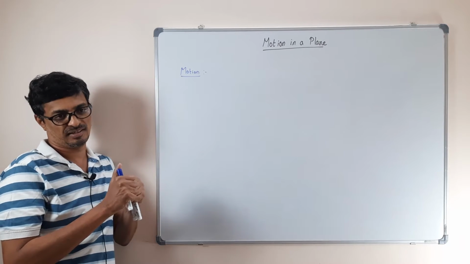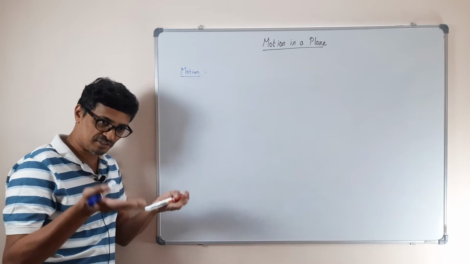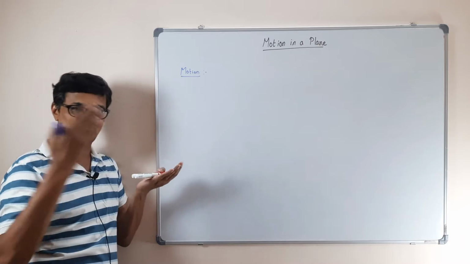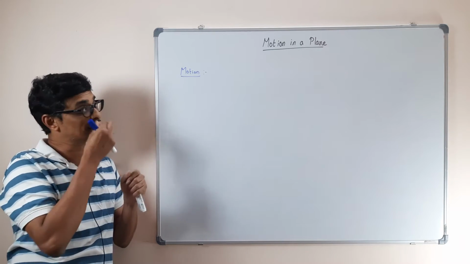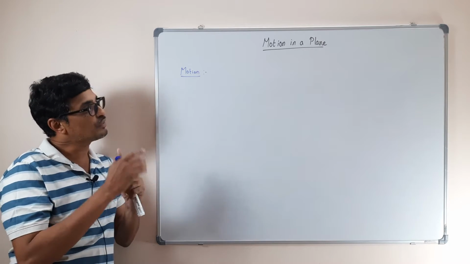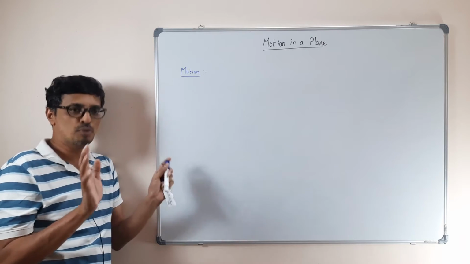Everything is moving. Even you are moving while you are sleeping, because the Earth is spinning. So there is nothing like absolute rest. In physics, everything in the universe moves.